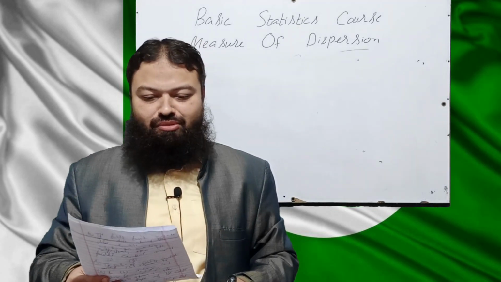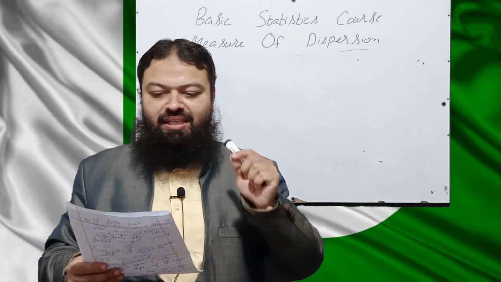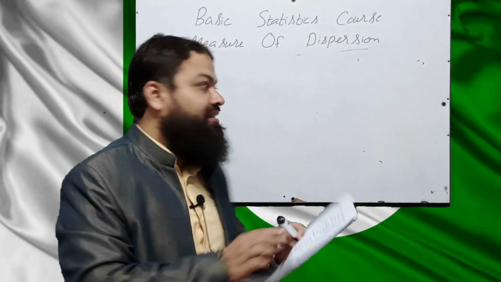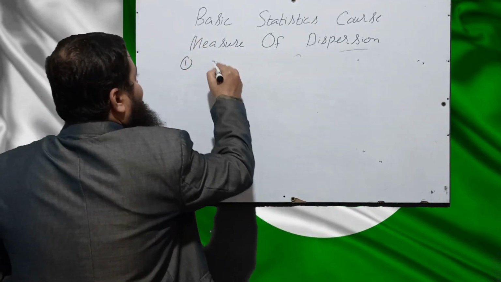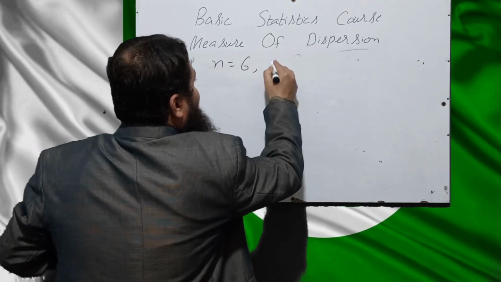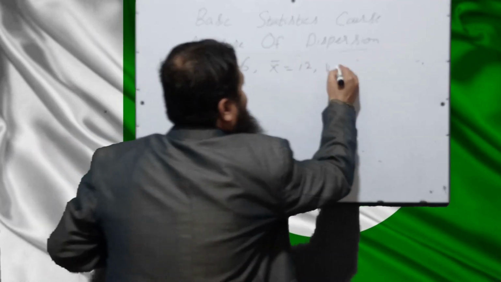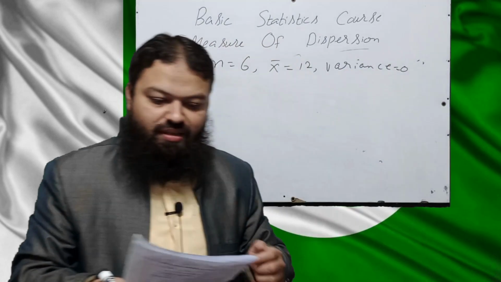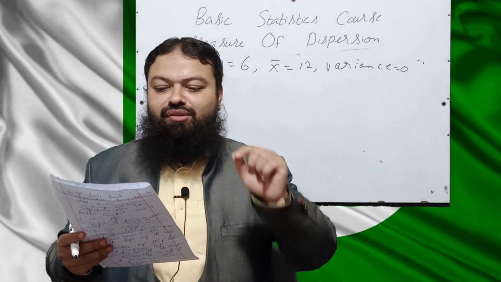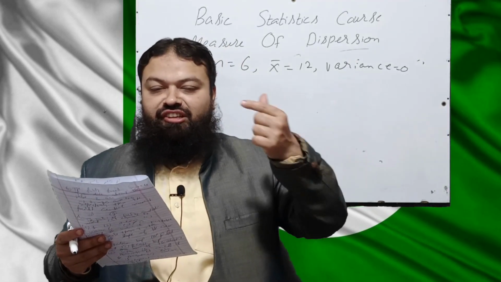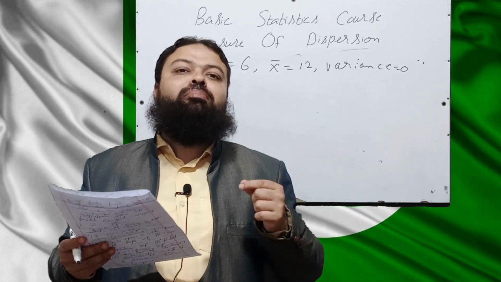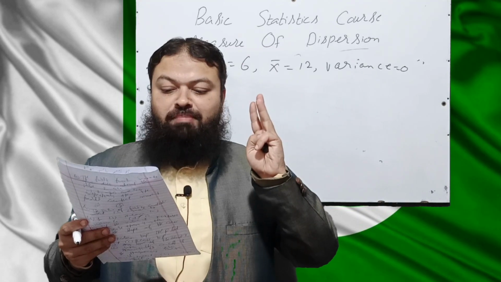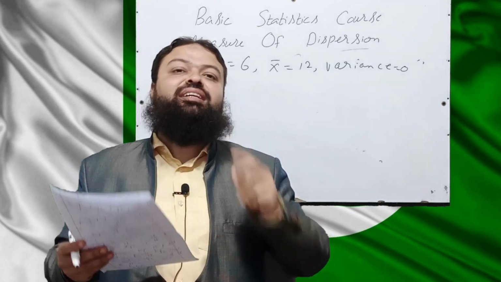Let's start. Question number 1 is, if both the mean and variance of 6 given numbers are 12 and 0, there are 6 observations in the data, x bar is 12 and variance is equal to 0, then the mean and variance of first and last numbers respectively in the given 6 numbers are a part 0 and 0, b part 12 and 0, c part 12 and 12, d part data is insufficient.